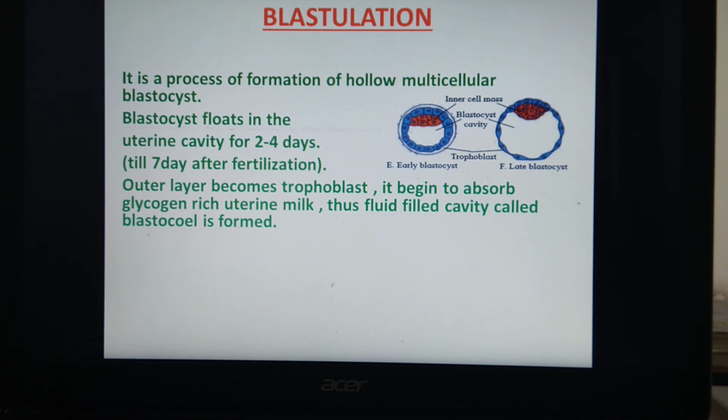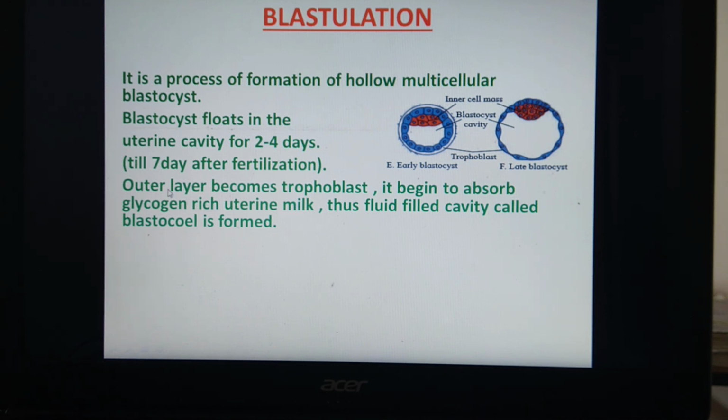Outer layer is called trophoblast. As we have seen before also, this outer layer is the layer of trophoblast. Because of accumulation of fluid here, when blastocysts float in the uterine cavity, this uterine milk will enter into this cavity. Because of accumulation of fluid here, this inner cell mass is pushed towards one side.